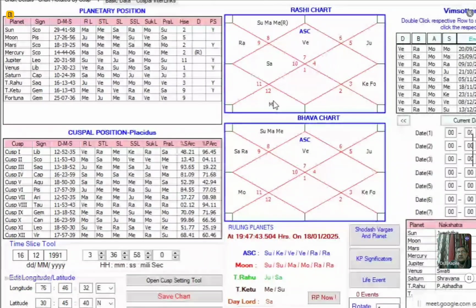For the 7th, 6 is unfavorable because 6 is 12th to 7th. For the 7th, the 10th is unfavorable because 10th is 4th to 7th. It means the 10th house, which is 4th to 7th, is approximately 70% bad, 30% it is still good. Appearance of 10 means there can be a late marriage, there can be a delay in the marriage. But appearance of 6 to 7 means not good.